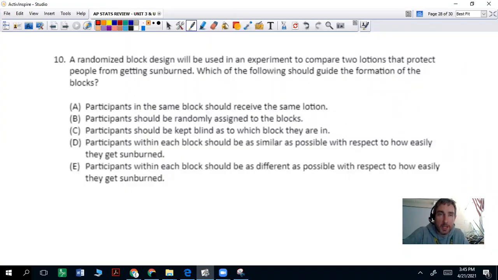Question 10, a randomized block design will be used in an experiment to compare two lotions that protect people from getting sunburned. Which of the following should guide the formation of the blocks? Look up blocks if you need to. What's the purpose of blocks? Blocks are groups of people that have similar characteristics.